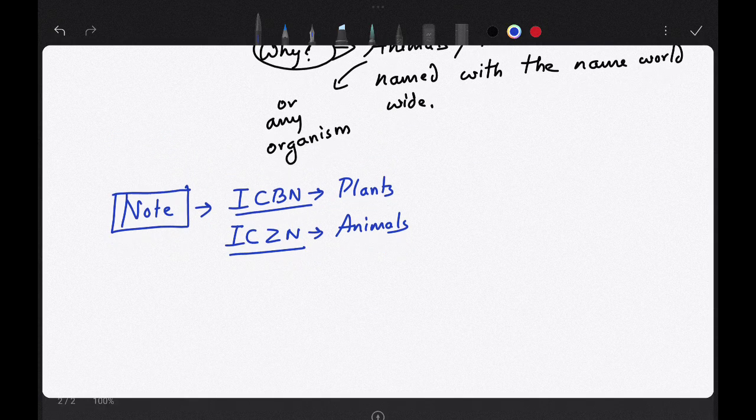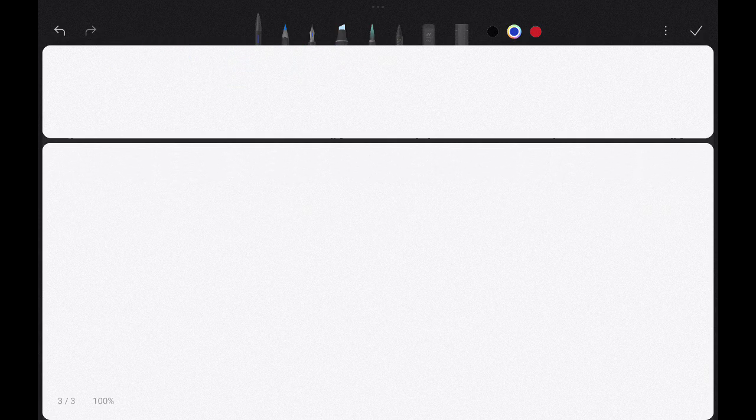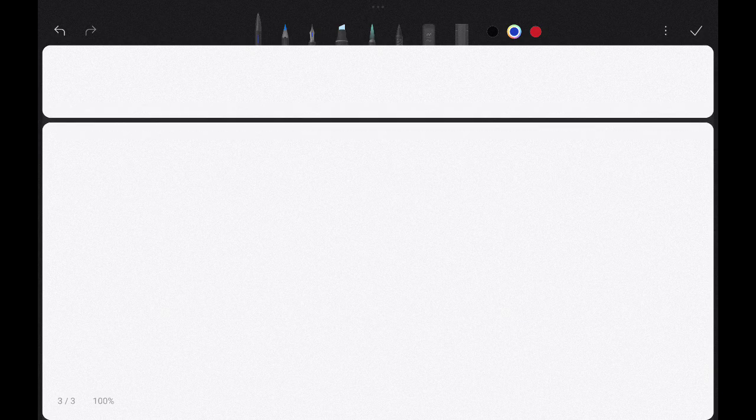Okay, now our next topic is, there must be some rules to name the organism. So this rule is known as binomial nomenclature. So write down binomial nomenclature.